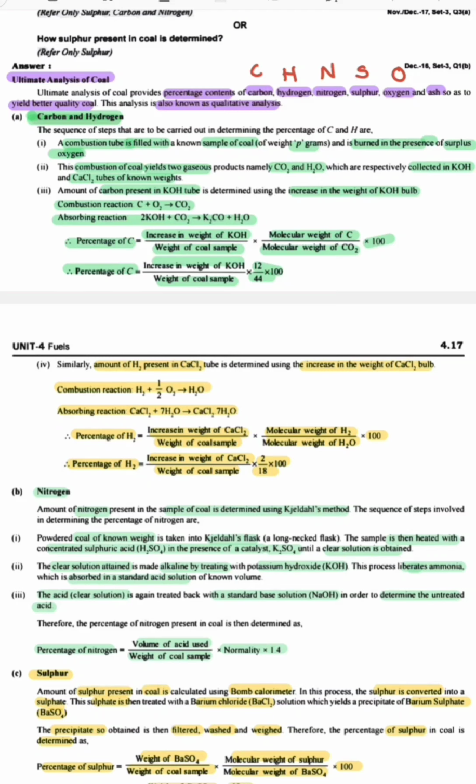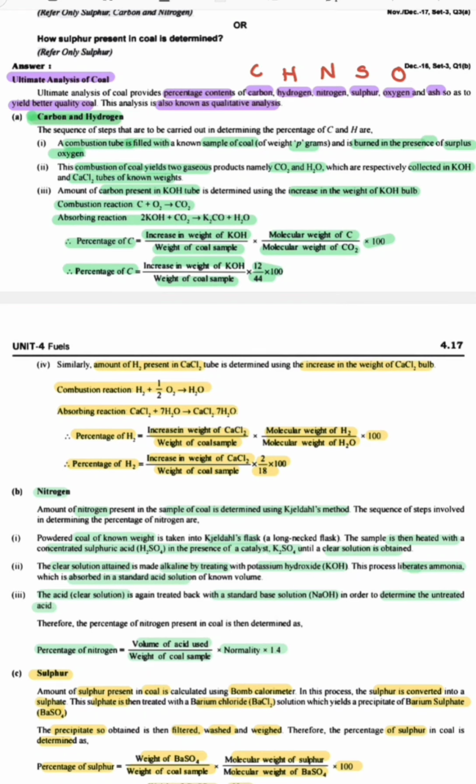The combustion of coal yields two gaseous products. After combustion, it gives carbon dioxide and water, which are respectively collected in potassium hydroxide and calcium chloride tubes of known weights. So the CO2 is collected in KOH and H2O is collected in calcium chloride tubes.